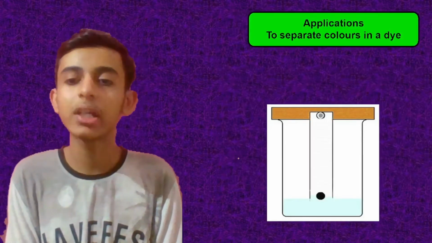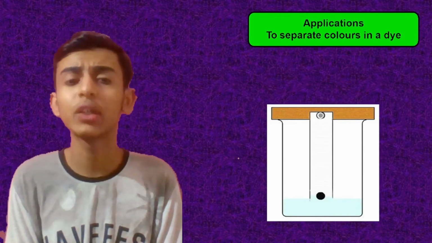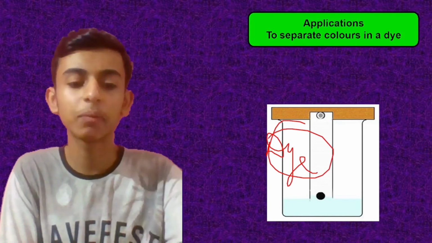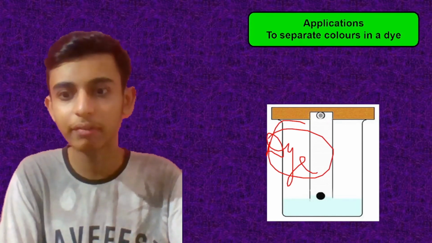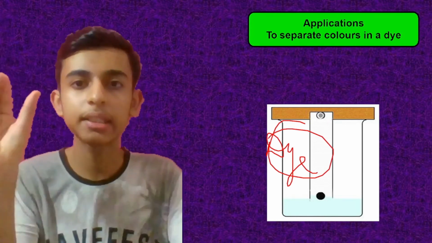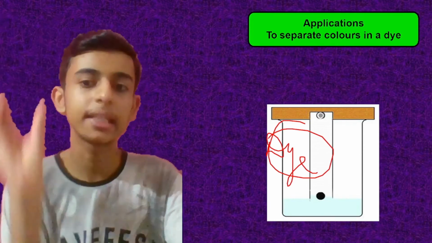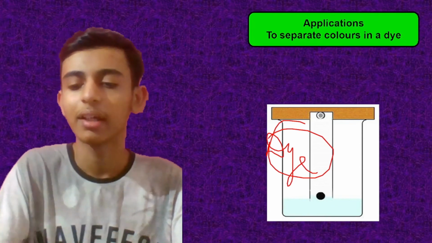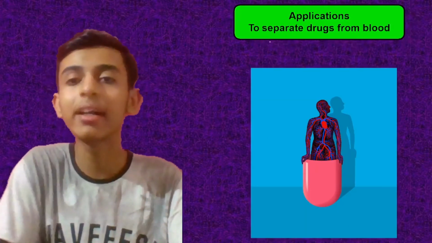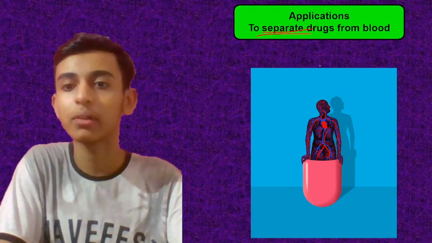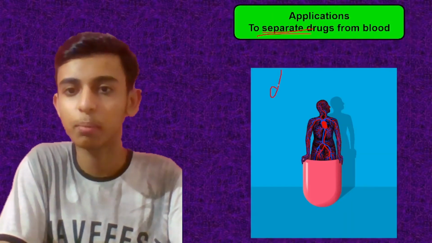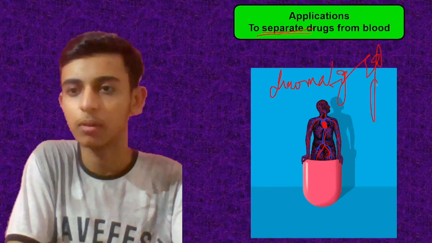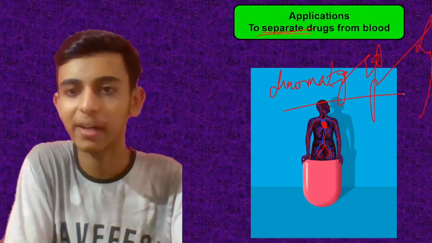Easy. Now applications, like to separate colors in a dye. When you have a dye and you have to separate the different colors from it, then which technique would you use? Chromatography. Whichever color is most soluble will rise first, then the second one, and here you will be getting the layers. Then you can easily separate it out. To separate drugs from the blood, in that also your chromatography is used. Okay, ignore my handwriting, right?